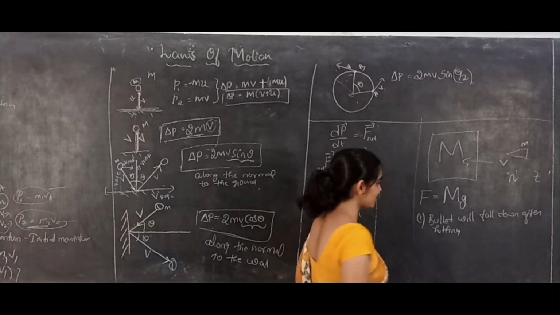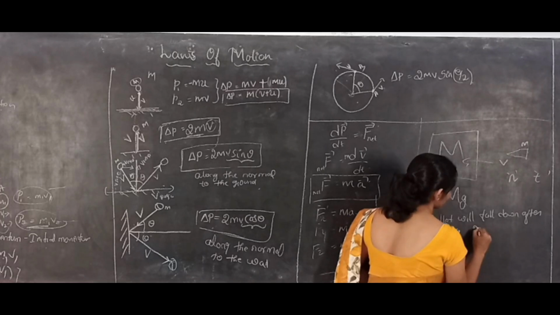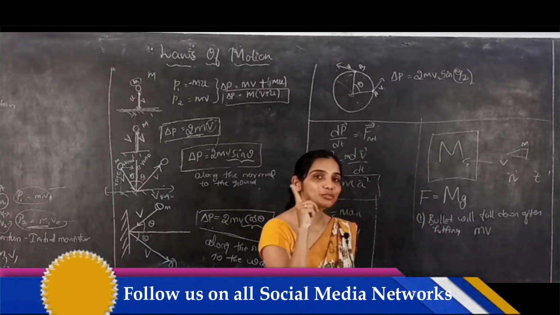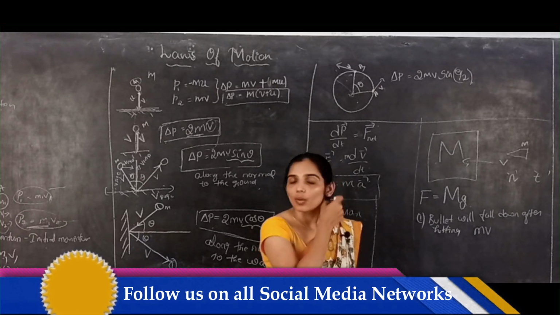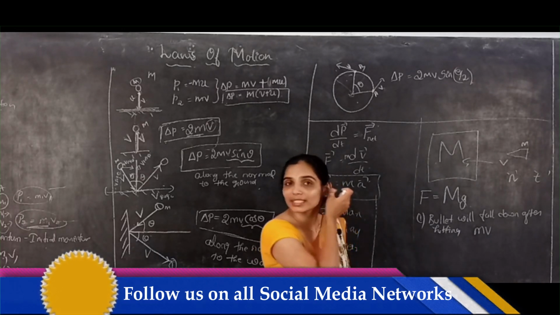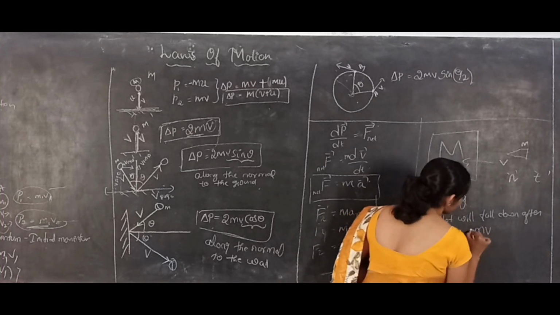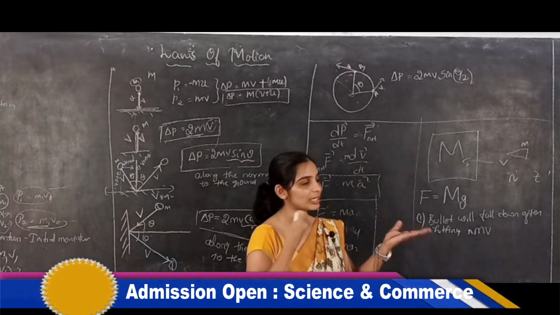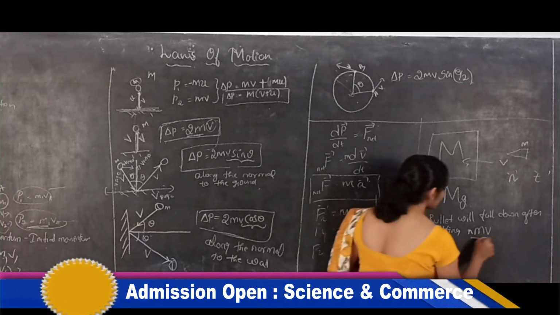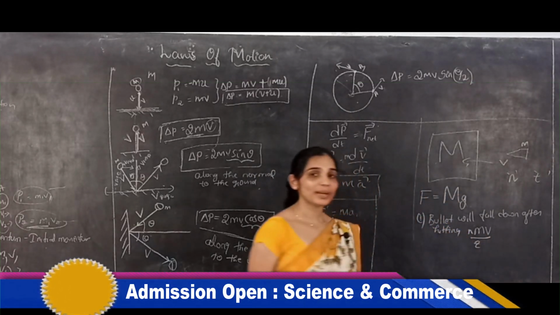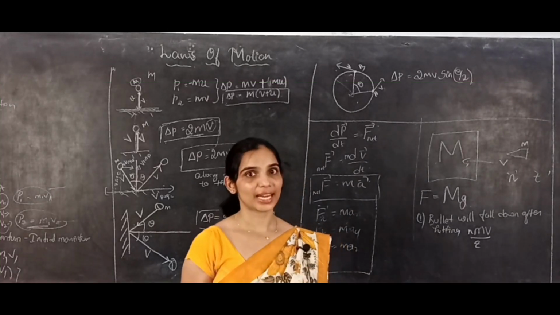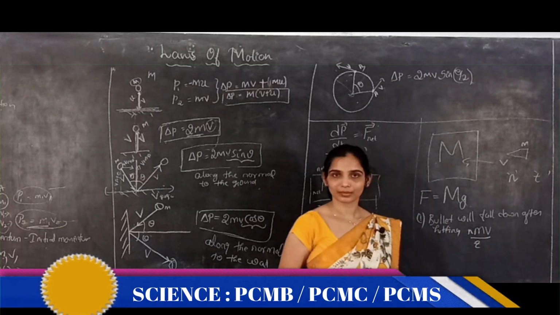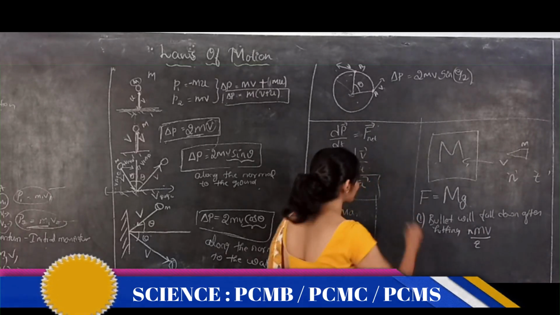In that case, m into v is nothing but the momentum of one single bullet. What is the momentum of all the bullets? n into m into v. So this is the total momentum of all n bullets. They acted for t seconds. Now, momentum by time, what is that? It is nothing but the force acting on this metal sheet. Correct? You know that impulse part.